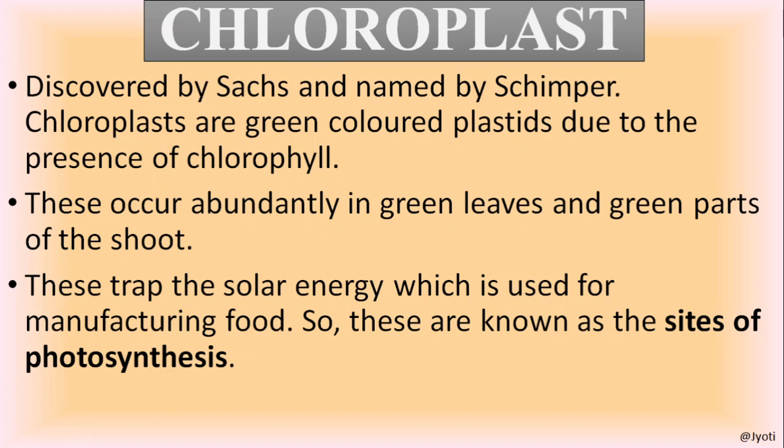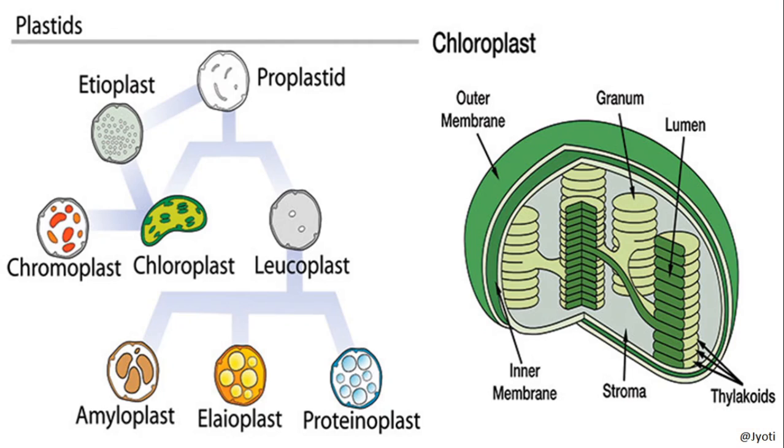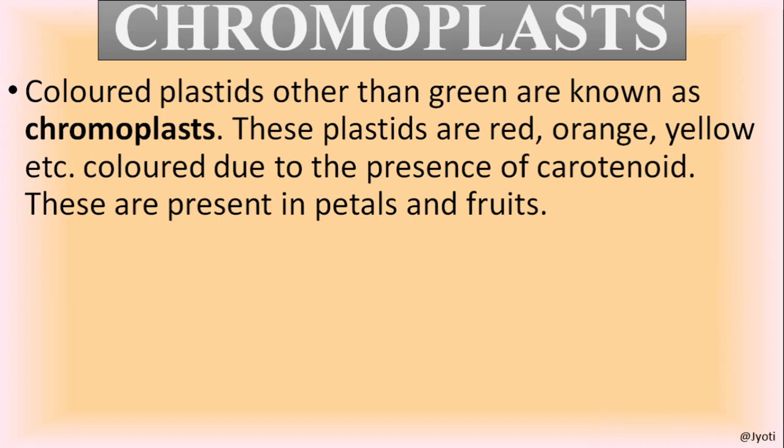Then the next most important type of plastid is chloroplast. So let me first show you the picture. So this is the chloroplast. So here are the three types of plastids. As I said, leucoplast, chromoplast, and the most important one is chloroplast. So this is the highlighted picture of chloroplast. So let us discuss the structure and function of chloroplast in details.